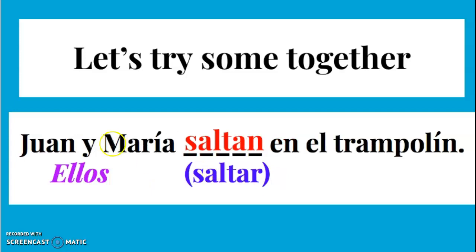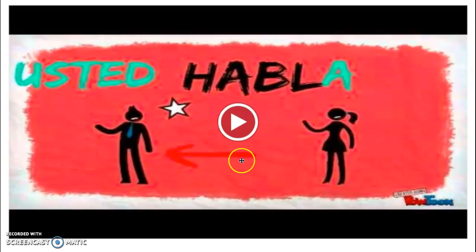In this case, I have a boy and I have a girl, so Juan y María. So I would use ellos. Since I have a muchacho, I've got to go with the male pronoun. And I want to say they jump on the trampoline. So I'm going to use saltar, since that means to jump. I'm going to use the AN ending, since that was the ending that matches ellos. Juan y María, or ellos, saltan en el trampolín. All right, muy bien. So there's a fun little music video that goes along with this. It's going to help us review our endings for yo and tú and él and ella as well. So here we go.